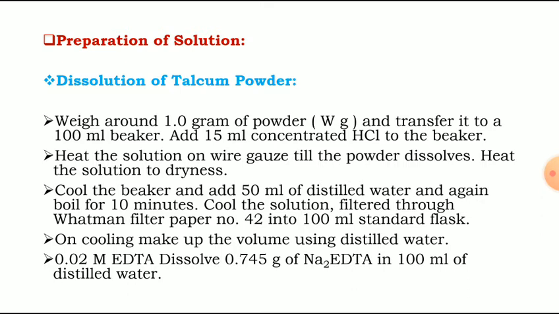Now we will see the actual procedure of how to estimate calcium and magnesium. Procedure: estimation of magnesium, sorry, estimation of calcium. There is a mistake, not magnesium here, calcium. For estimation of calcium, pipette out 10 ml of talcum powder solution in a conical flask. We have already prepared a 100 ml talcum powder solution.